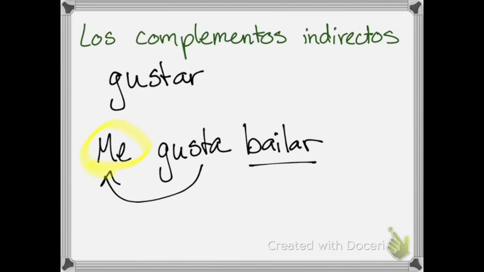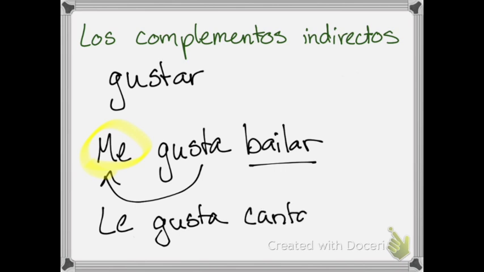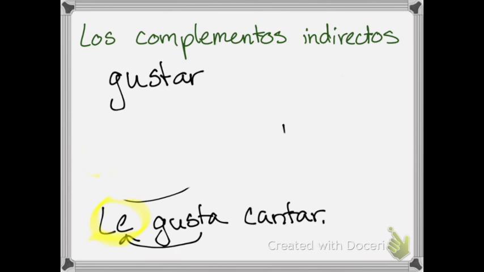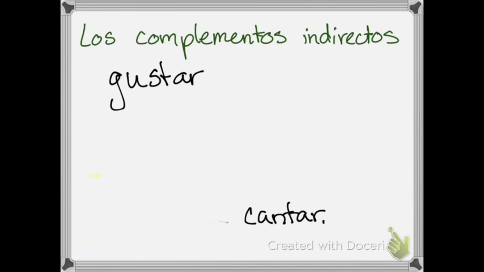So if it's pleasing to him or her, we're going to say le gusta. See, le gusta cantar. That action of singing is pleasing to him or her. So we have a complemento indirecto, le, in front of it. Verbs like gustar include encantar, which would be to like a lot, see, to love, encantar.